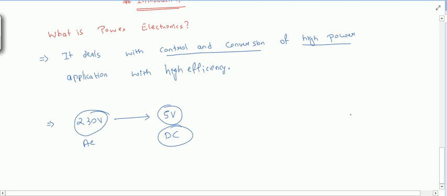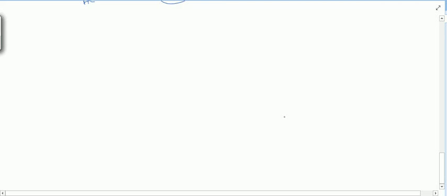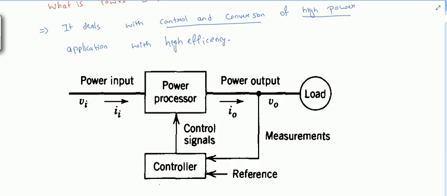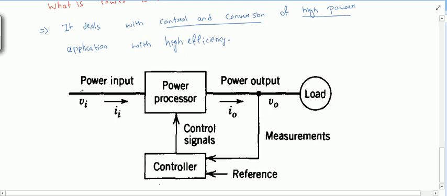Okay, so what does a power electronic converter do basically, or what does the power electronic circuit look like? If I draw, it will look something like this. Here is our power input, which we are giving to a power processor, or we can say a power electronic converter. Here this is a converter.